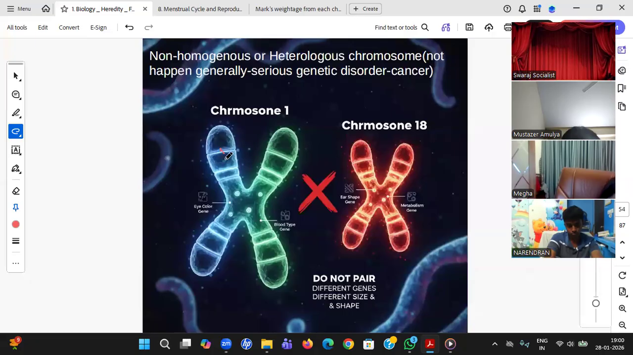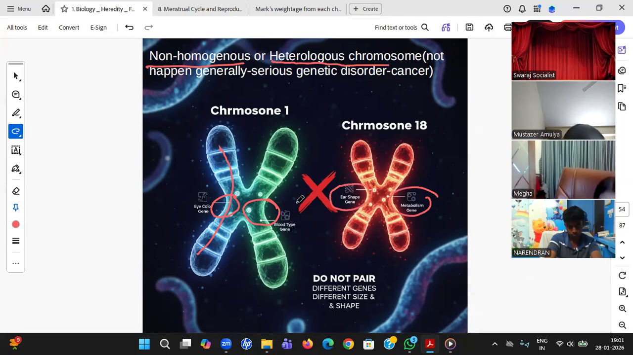You see, this one has the eye color gene. But when you look at this particular chromosome, it's a blood type gene. So now you see, students, what is this? It is non-homologous. The genetic order is different, and there are two different chromosomes whose order does not match at all. So we call it heterologous also. Homologous, heterologous. You see here, an ear-shaped gene, here a metabolism gene. So their specific order is not right.